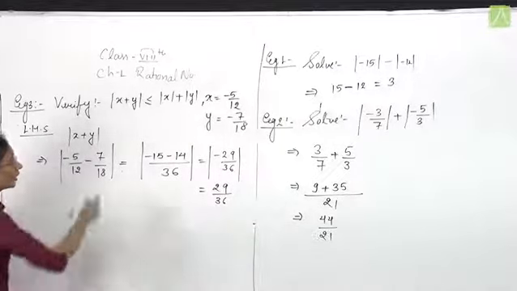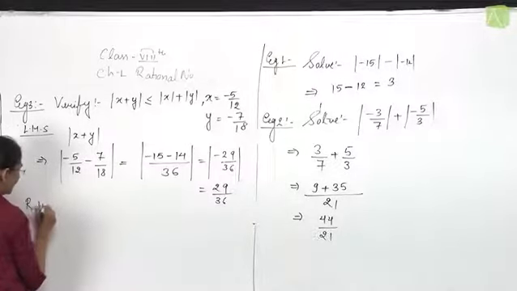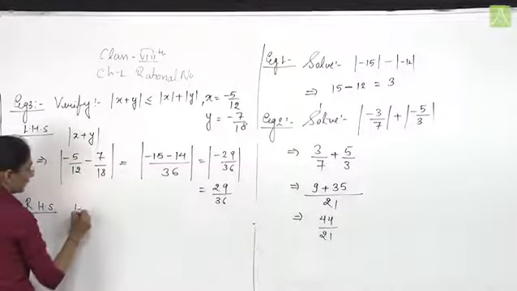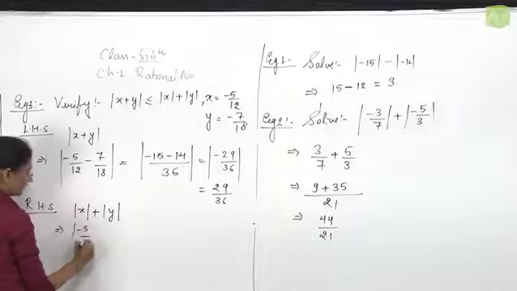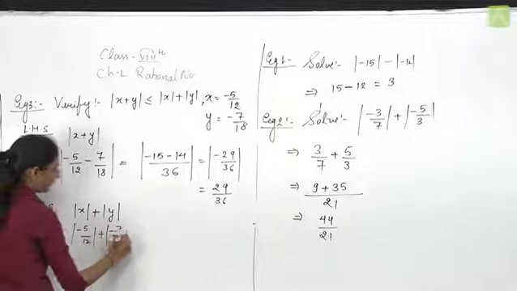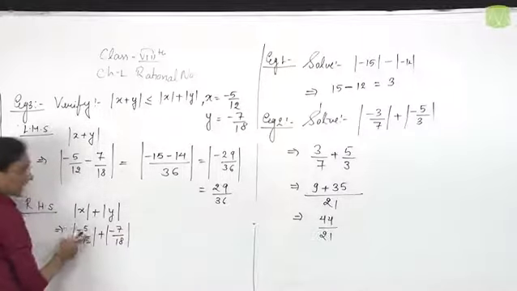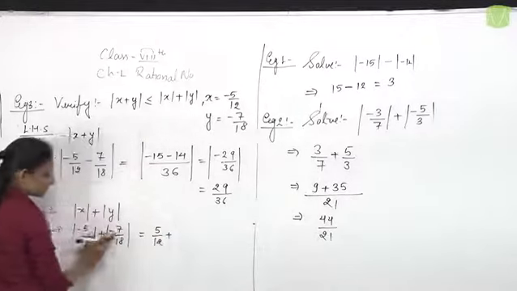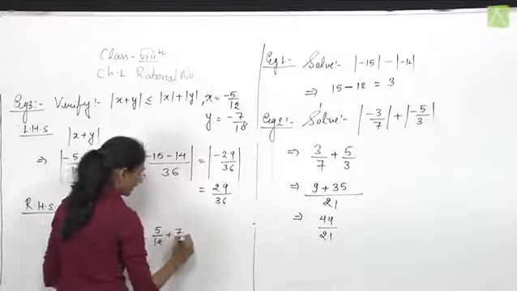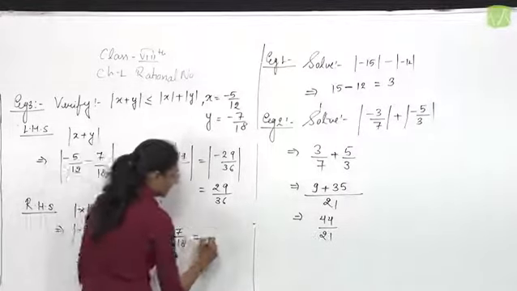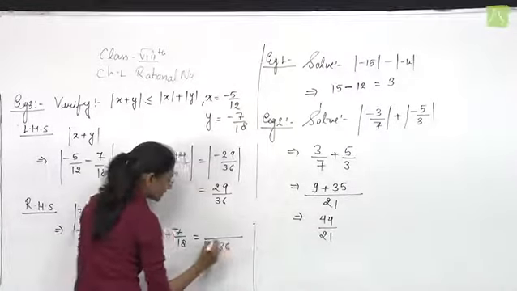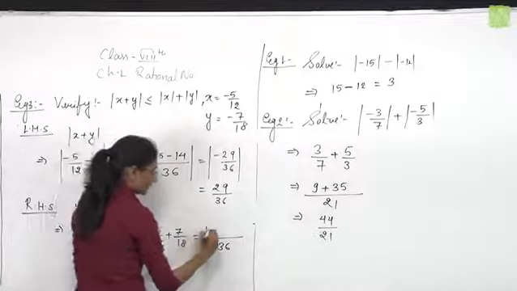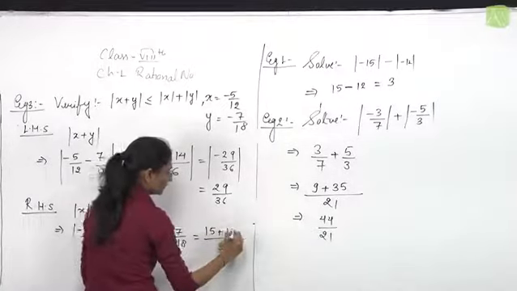Now take the right hand side, RHS, the absolute value of x plus the absolute value of y. Put the values: x is minus 5 by 12, y is minus 7 by 18. The absolute value of minus 5 by 12 is 5 upon 12. The absolute value of minus 7 by 18 is 7 by 18. Again, the LCM of 12 and 18 is 36. 3 times 5 is 15, 2 times 7 is 14.